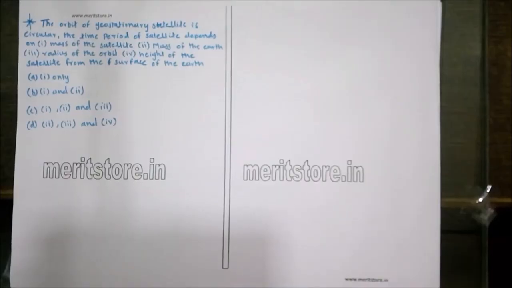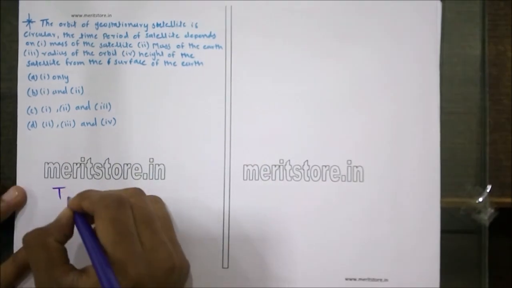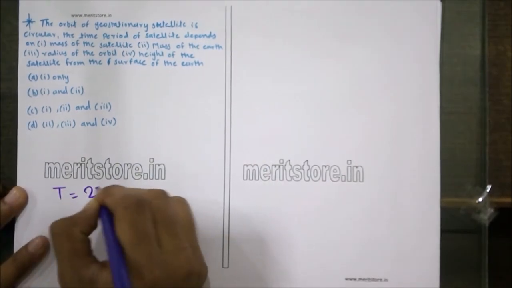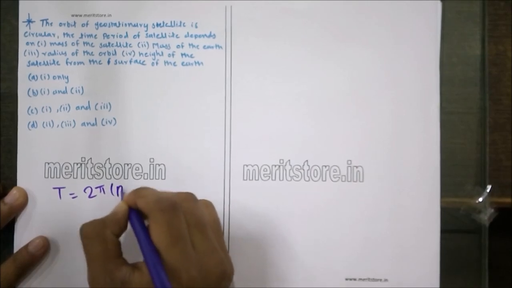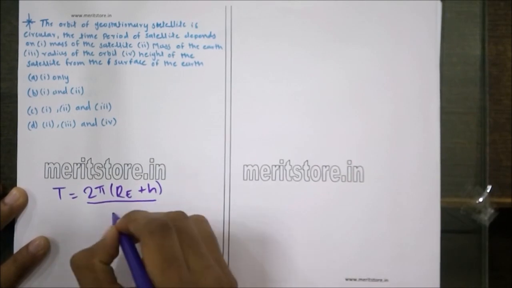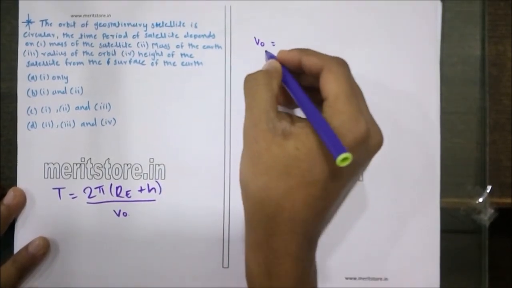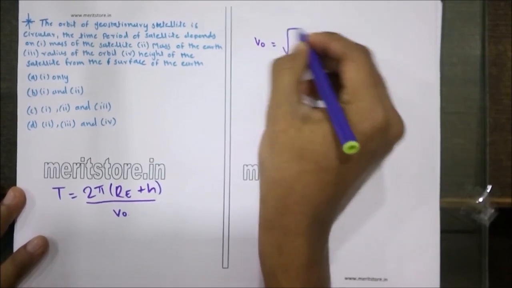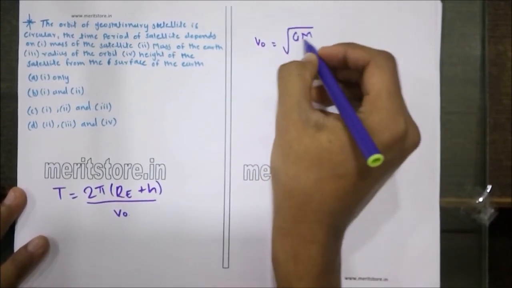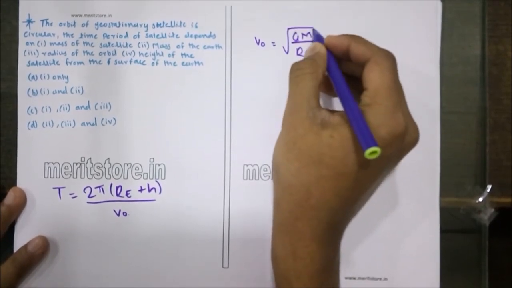The orbit of a geostationary satellite is circular. The time period of the satellite depends on, let's look at the formula for the time period of the satellite, which is nothing but 2 pi (Re plus h) upon v naught, and the formula for v naught, or orbital velocity, is nothing but root of GM upon (Re plus h).